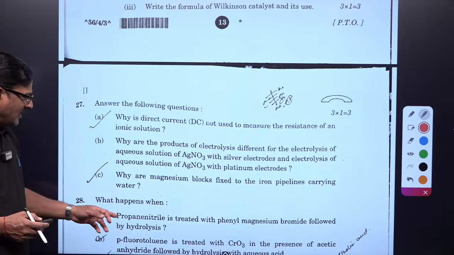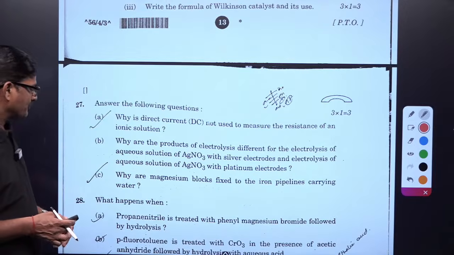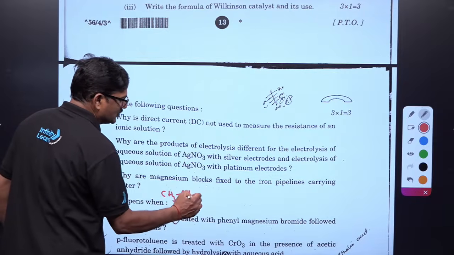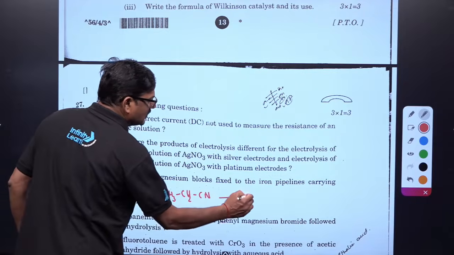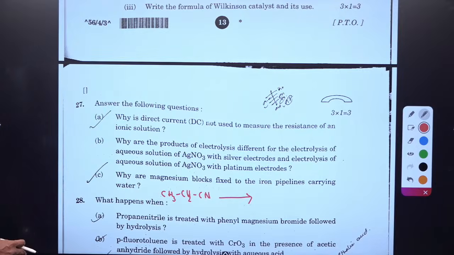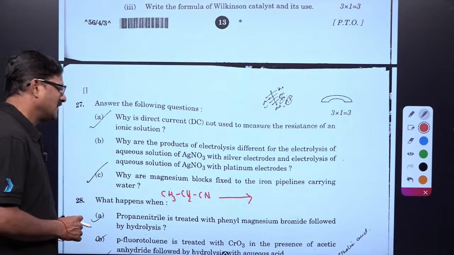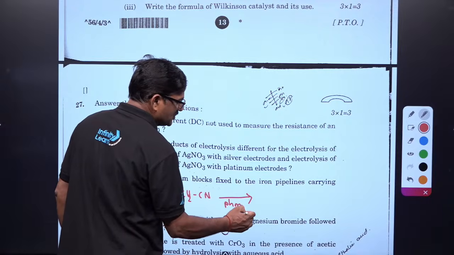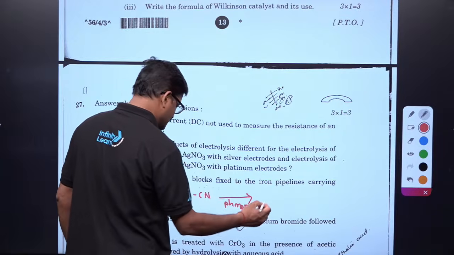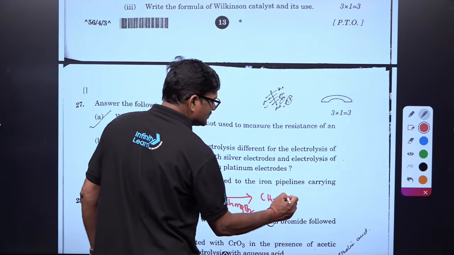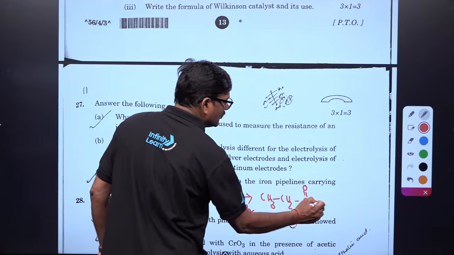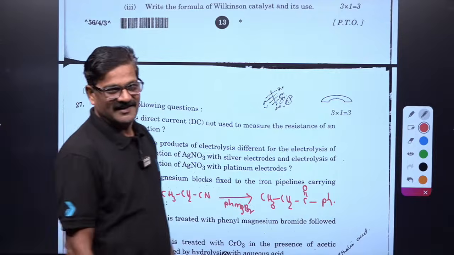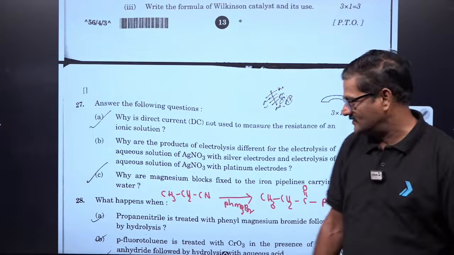So propane nitrile is treated with, propane nitrile CH3CH2CN. Okay, it is treated with phenyl magnesium bromide, PhMgBr, followed by hydrolysis. So you are going to get CH3CH2C double bond O and Ph. Ketone is going to be formed. Direct question from again your NCERT.